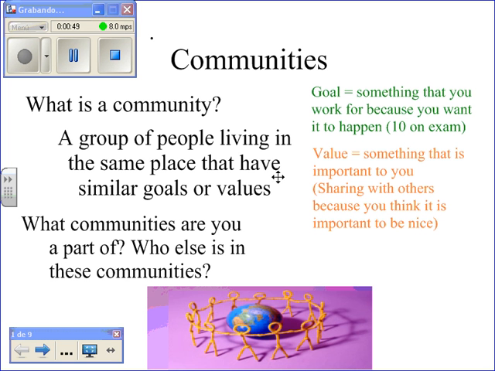So, there can be big communities and small communities. A big community would be the community of Madrid, for example. Everyone who lives in the community of Madrid lives in the same place in Spain, and they work together so that good things happen for this community. You can also have small communities. Cantos Altos School, for example, is a community, and everyone in the school works together so that good things happen for the school. So try to think about what other communities you're a part of and who else is in those communities with you.